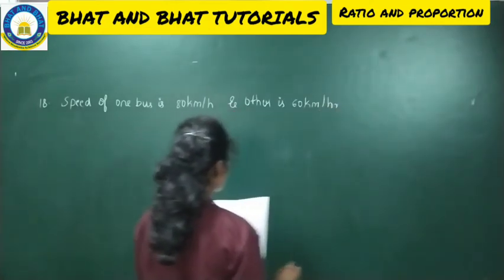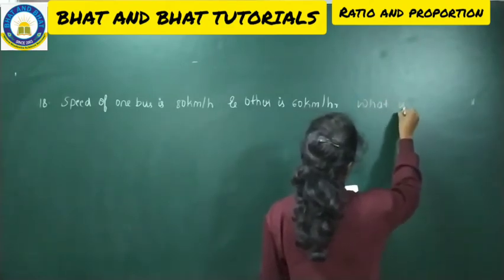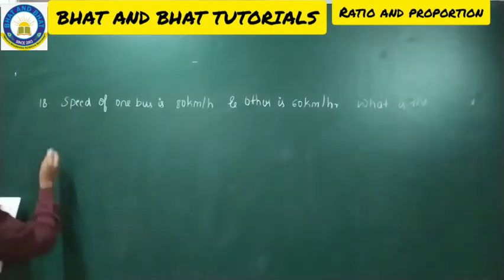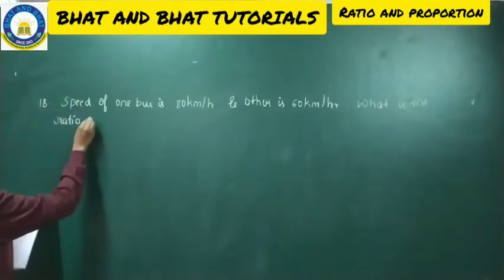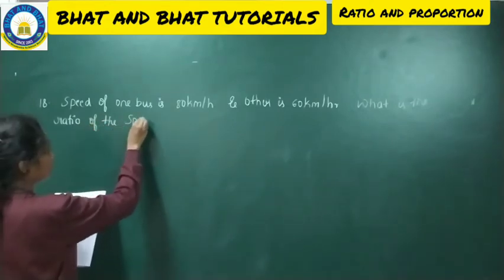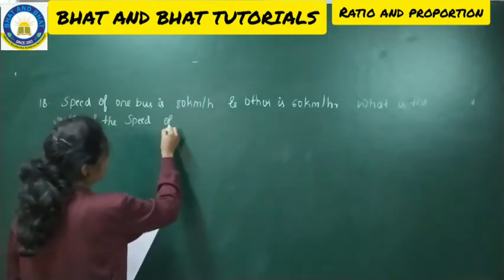What is the ratio of the speed of the two buses?